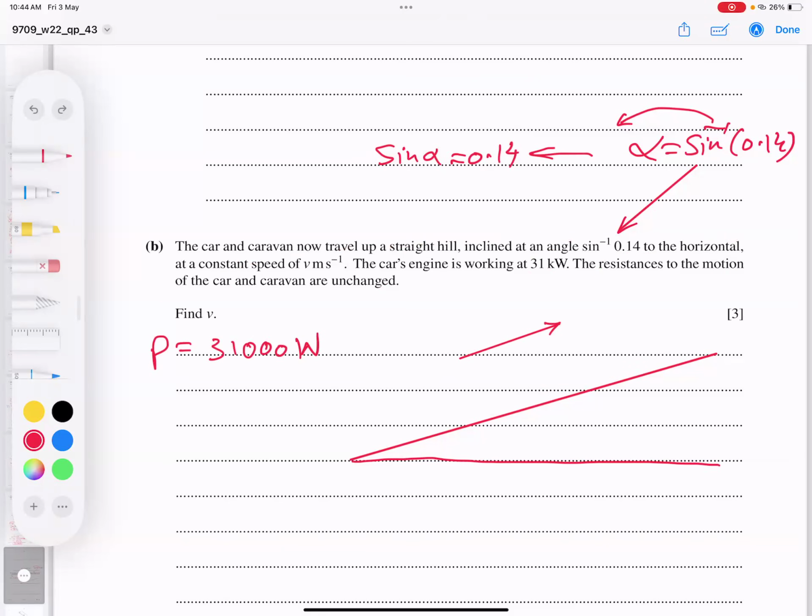And students, what we have to find out is the velocity. He did not ask us to find out the tension or the acceleration. He is asking us the velocity. So students, we can combine them.